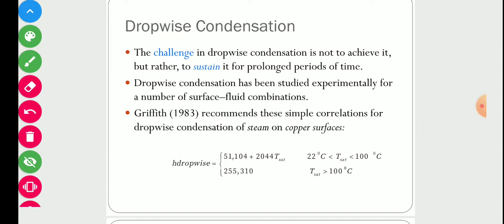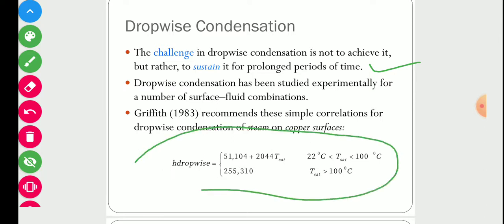So the challenge is to sustain it for a prolonged period of time. This dropwise condensation has been studied experimentally for a number of surface-liquid combinations, and this equation is for calculating the heat transfer coefficient for dropwise condensation.